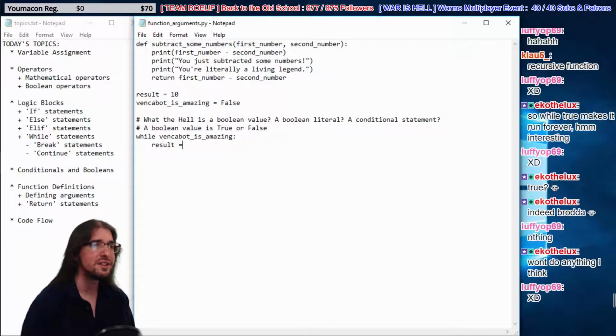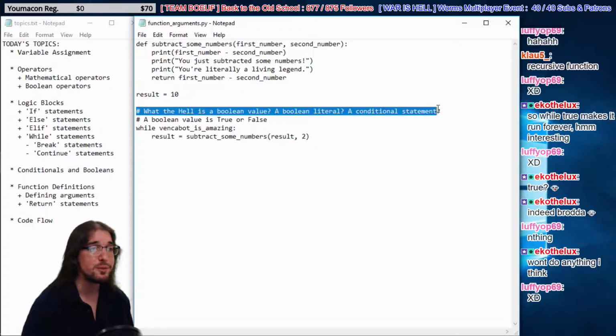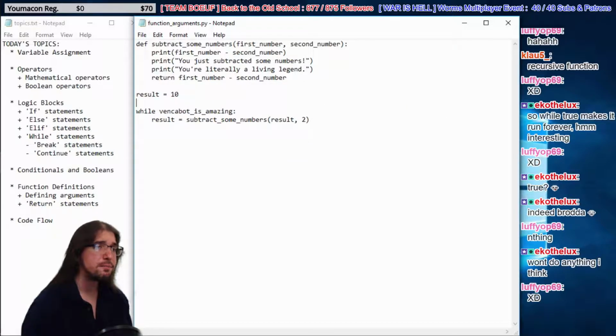We're going to say, result equals subtract some numbers. Seriously, this is a lot to take in. I'm talking very fast. I apologize. We're going to subtract result and 2. Remember this code, guys? That was from before. Get rid of these comments. We don't need these comments anymore. Let's talk about, we've done while true, which works. We've done while false, which doesn't work. But what if we did while result is greater than 0?